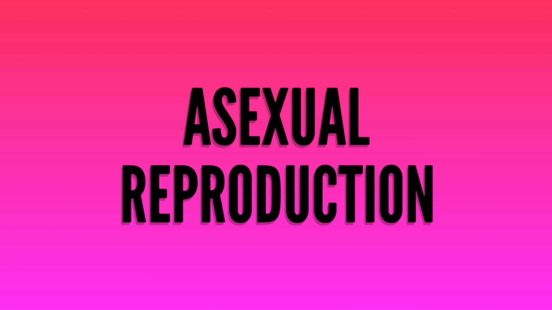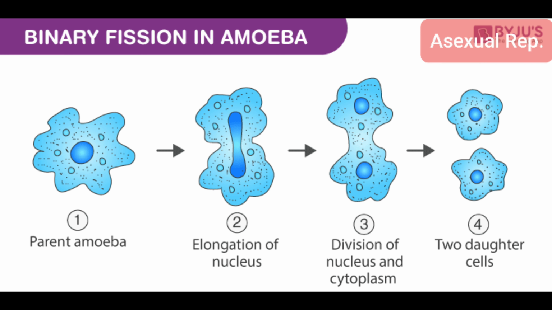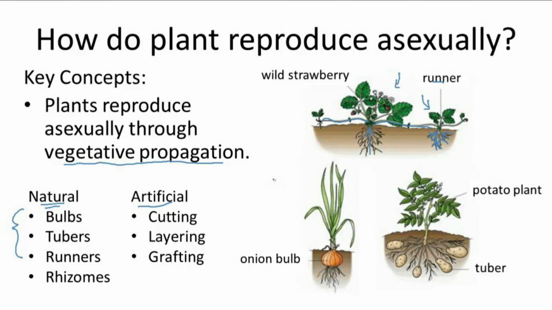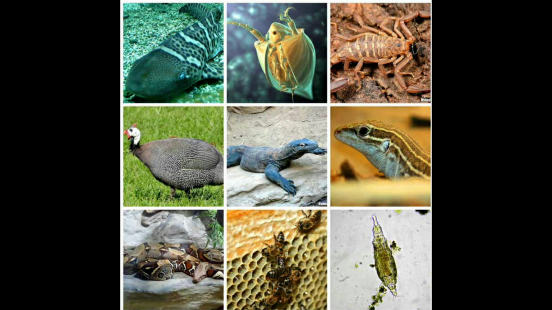Now we are going to learn about the detailed description of asexual reproduction. In asexual reproduction, only a single parent is involved in producing offspring. As a result, the offspring produced are identical to each other as well as to the parent. And this type of reproduction is common among single-celled organisms and in plants and animals with relatively simple organizations. It is also seen in multicellular organisms.